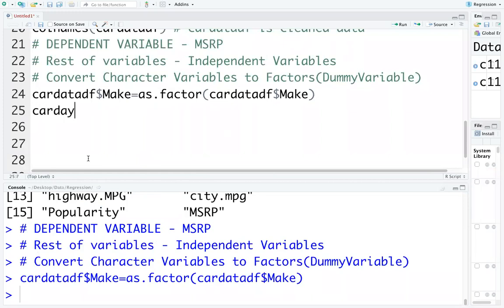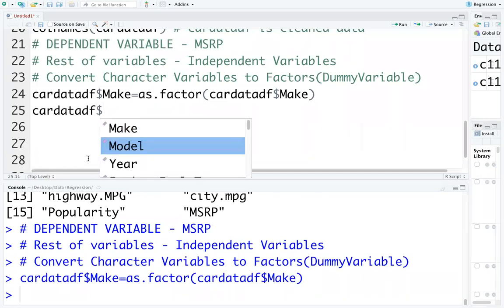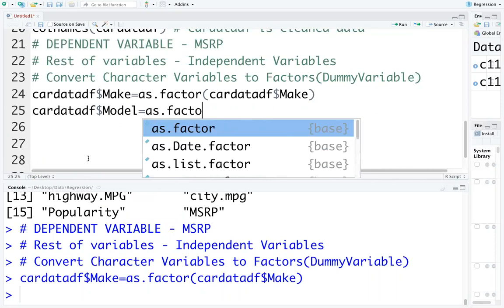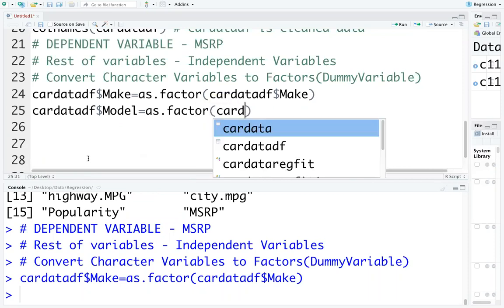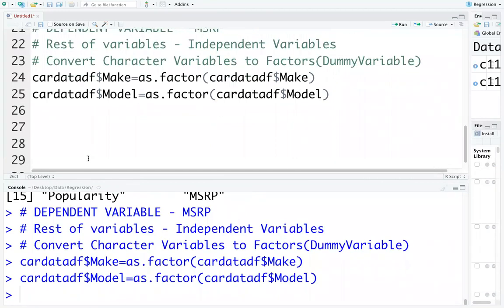Similarly, car_data_df$model is equal to as.factor(car_data_df$model). This will again convert it into factors. We need to convert all the character data into factor data, otherwise the algorithm cannot run.